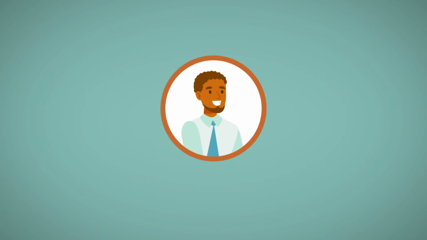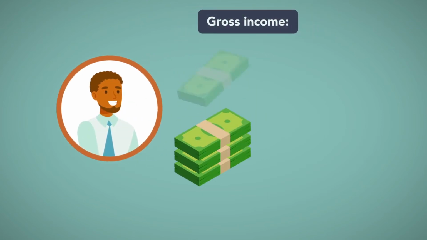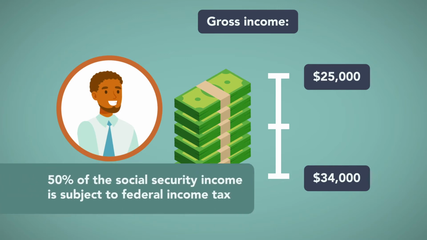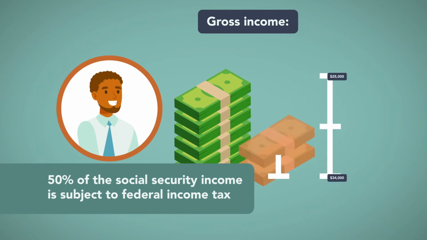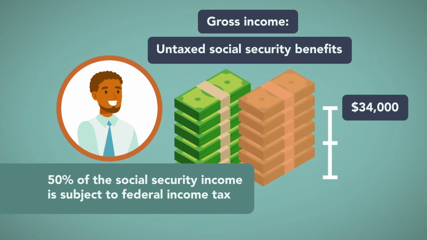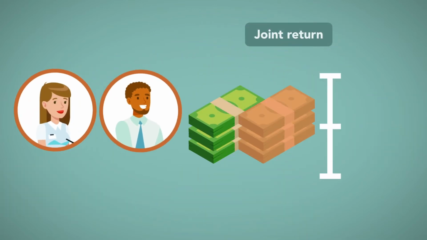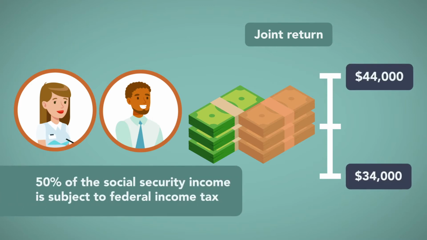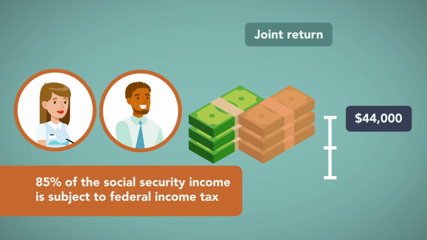For single taxpayers, if the taxpayer's gross income is between $25,000 and $34,000, 50% of the Social Security income is subject to federal income tax. If the income, including the untaxed Social Security benefits, exceeds $34,000, 85% is taxable. For married taxpayers filing a joint return, the 50% rules apply to income between $34,000 and $44,000 of income, and the 85% to income above $44,000.